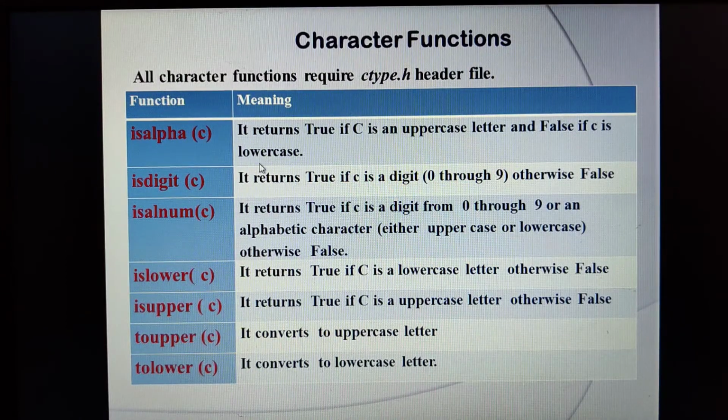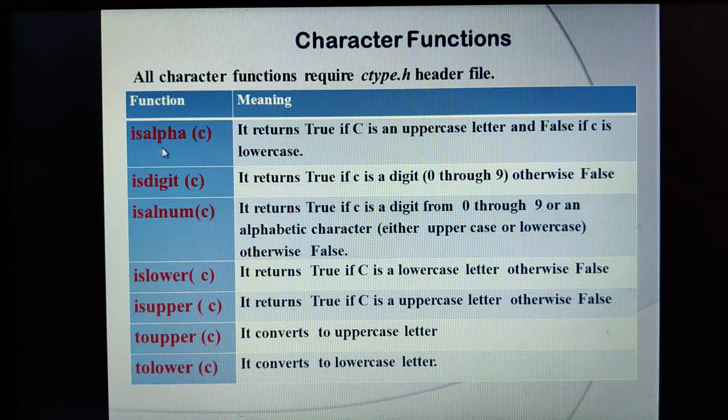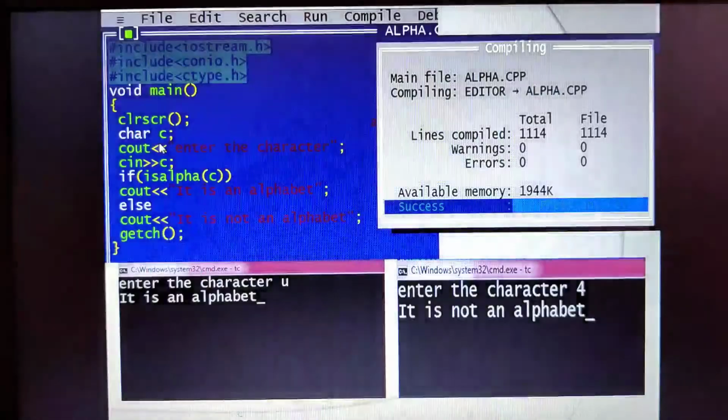Now this one I'll explain with a programming example. Students, for your sake, I have executed the program here. This is the header file. So iostream is a basic one which I require for cout and cin, and then conio.h I require for clear screen and getch, and then I have included a header file known as ctype.h because I am going to demonstrate how isalpha is used.